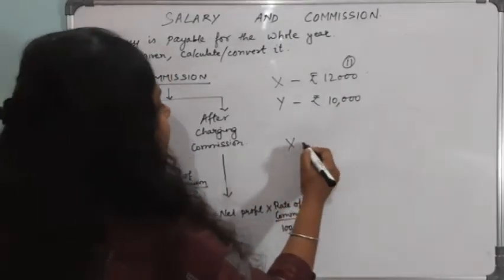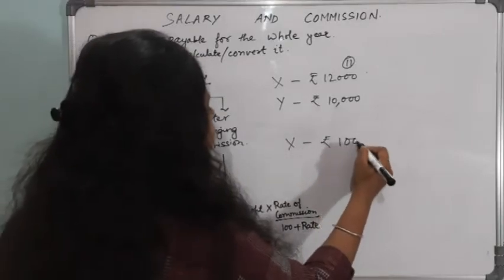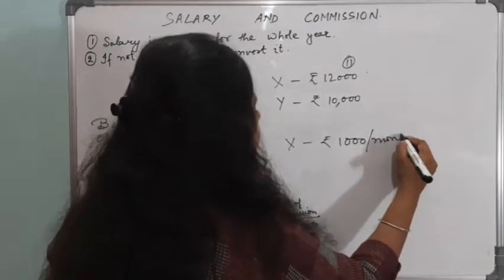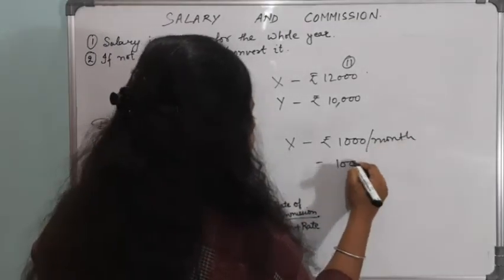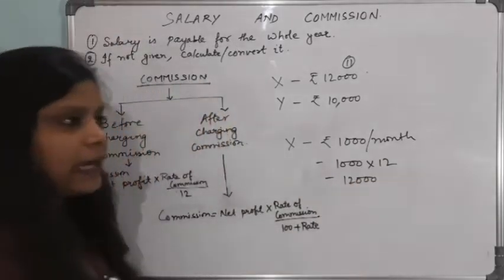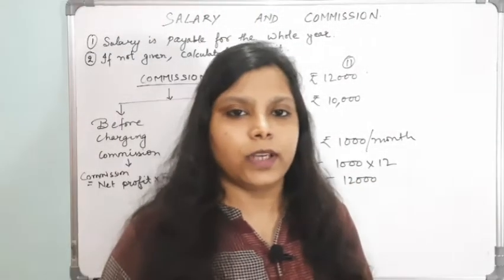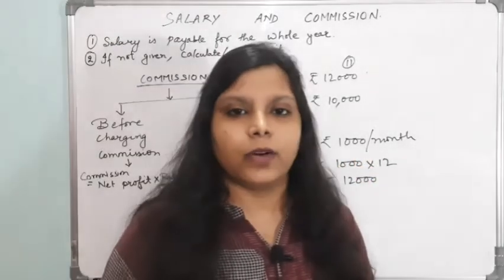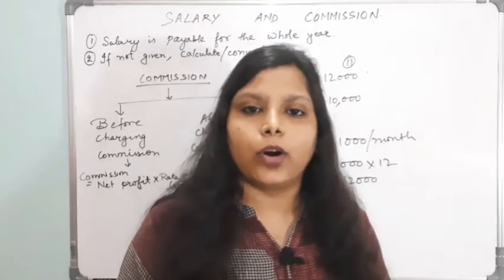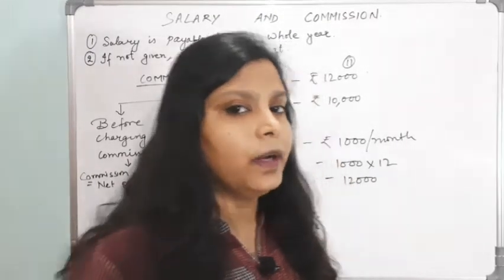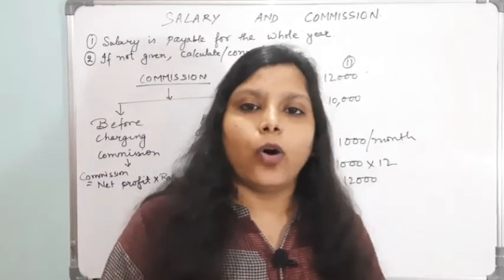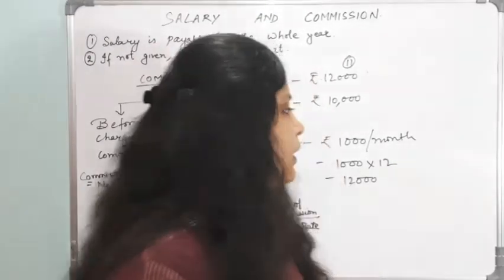Then let's say it is given that X will be getting a salary of rupees 1,000 per month. Then you have to calculate 1,000 into 12, that is 12,000, and that will be written in the profit and loss appropriation account, not directly rupees 1,000. That is, you don't have to maintain the profit and loss appropriation account on a monthly basis. You have to prepare it for the whole year.